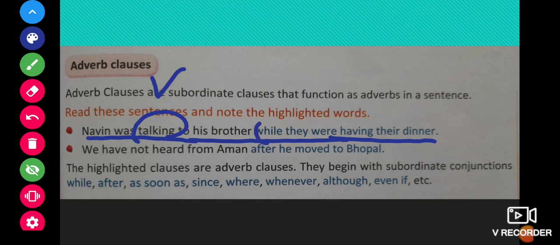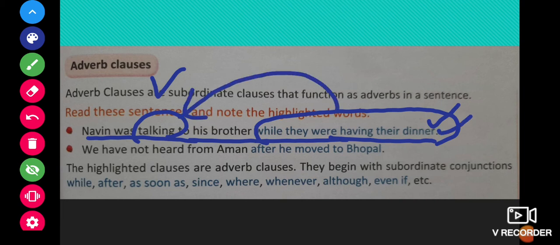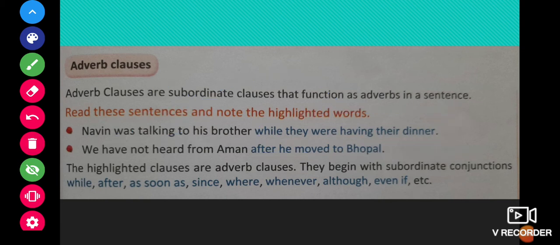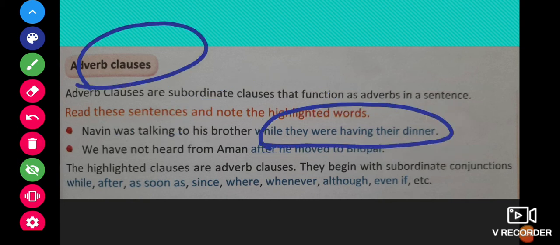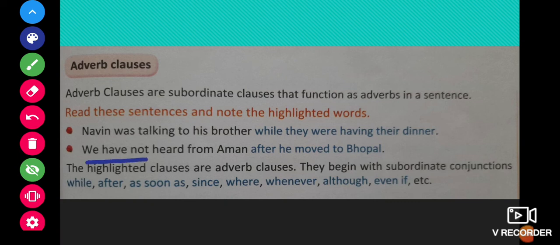Naveen was talking to his brother while they were having their dinner. So this is telling us how the talking happened. So these group of words tell us about the verb. So this group of words is an adverb clause. We have not heard from Aman after he moved to Bhopal. So here heard is the verb.